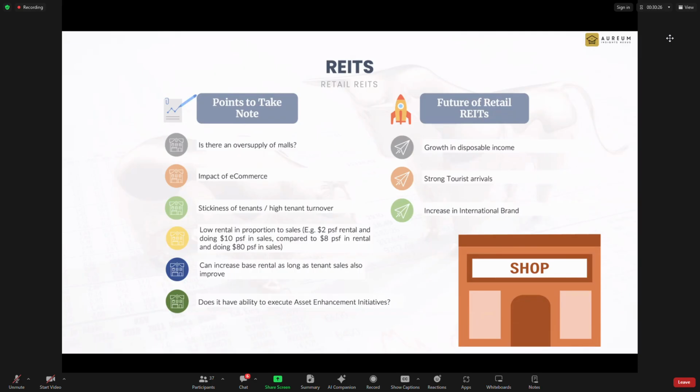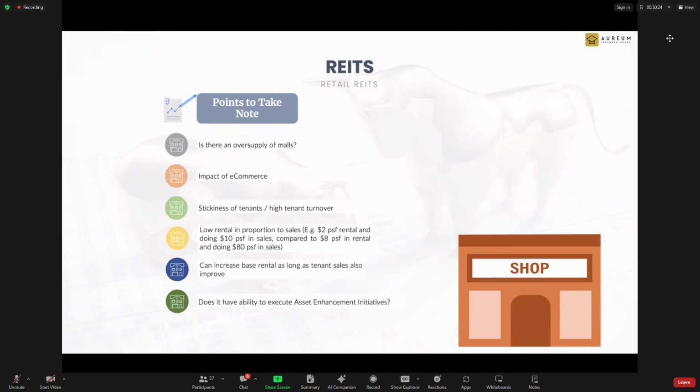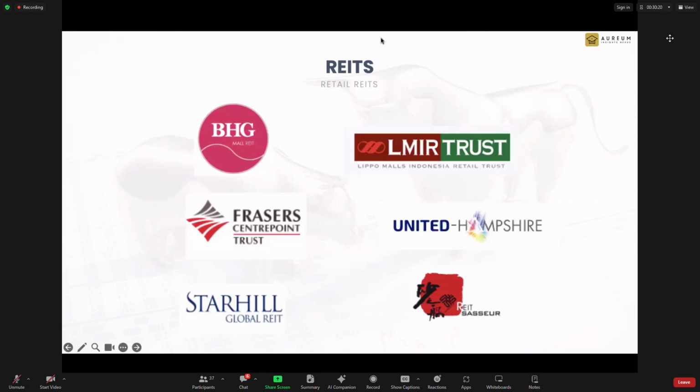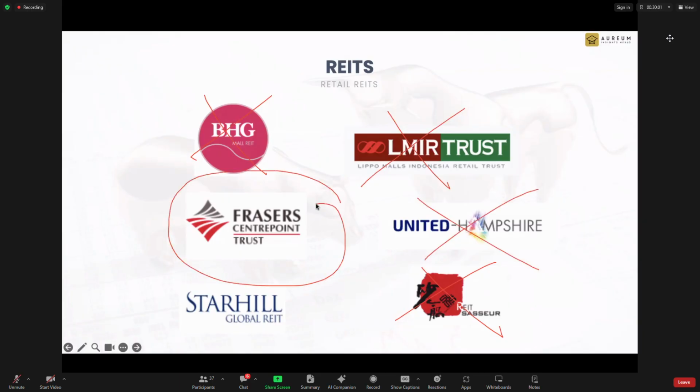You asked me, of the retail REITs, which one would I look at? First thing, I will not look at China. I will not look at these two. This one, outlet malls have been growing. Actually, Chelsea has been doing quite well, but if I have to pick, of course this one I forget about it. And this one I am also not so keen. I'll mainly only look at this. This one, to be very honest, has a lousy track record.